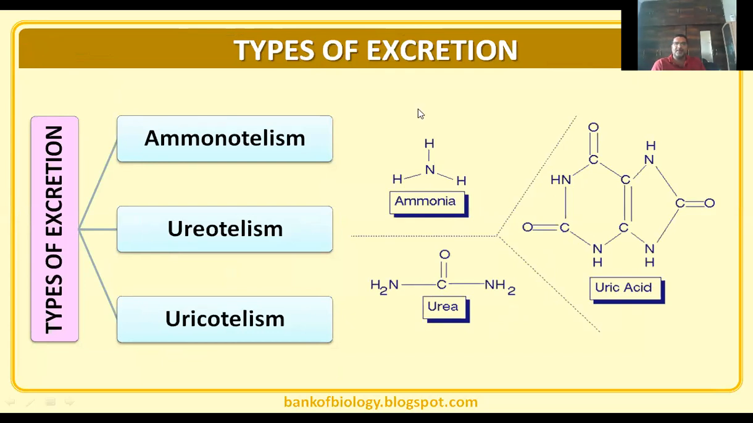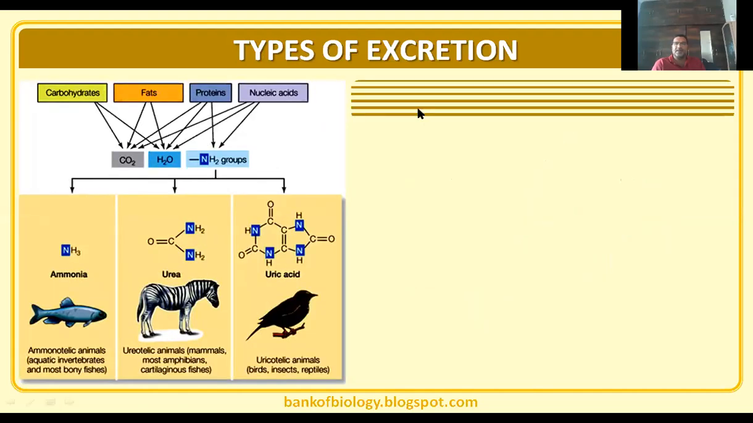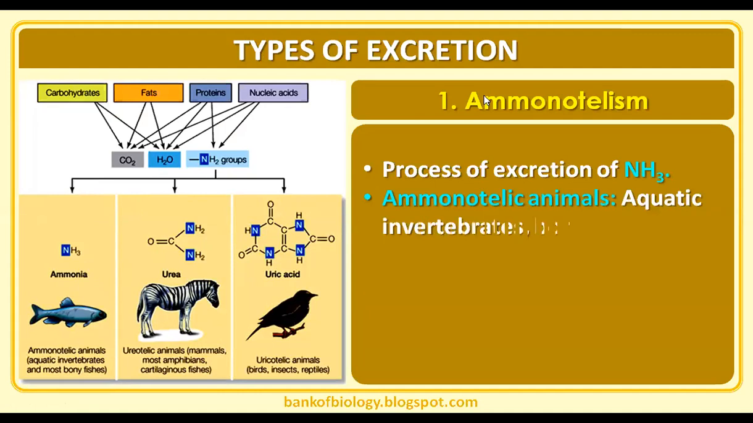Ammonotelism means those animals excrete ammonia. Ureotelism is when animals excrete urea. Uric acid elimination is called uricotelism. So animals that excrete ammonia are called ammonotelic animals, and the process of excretion of ammonia is ammonotelism.